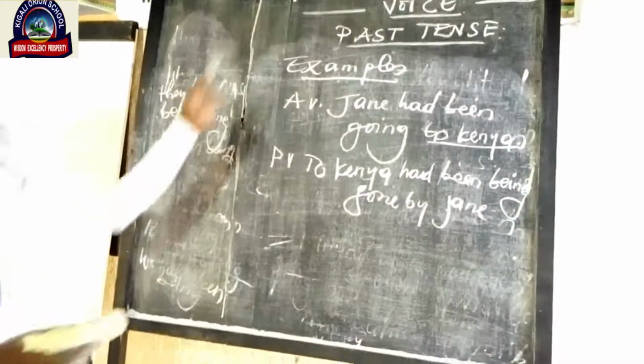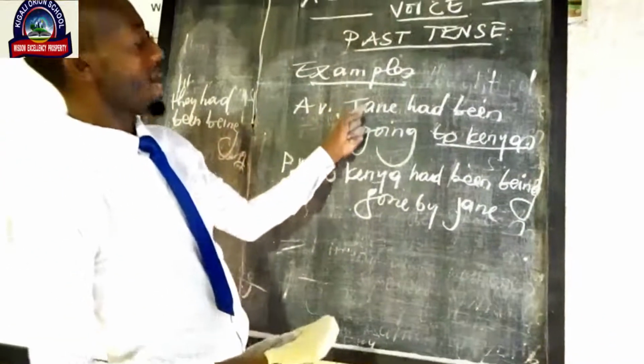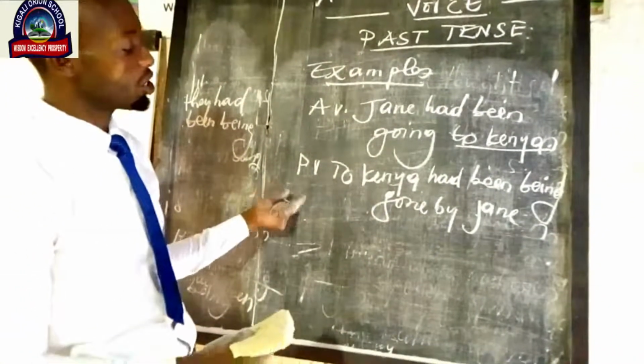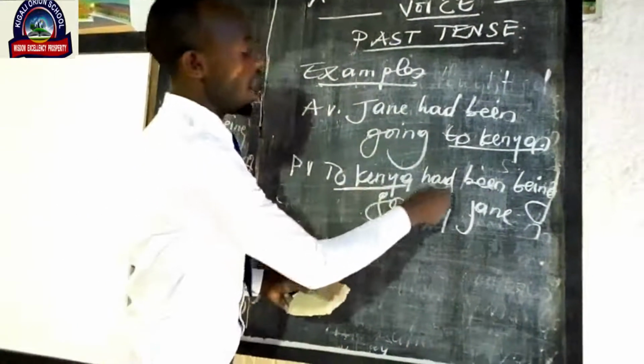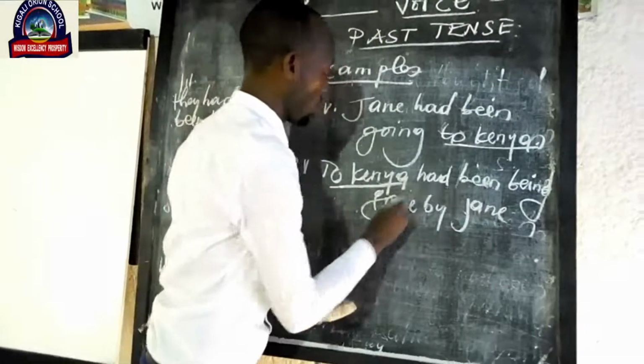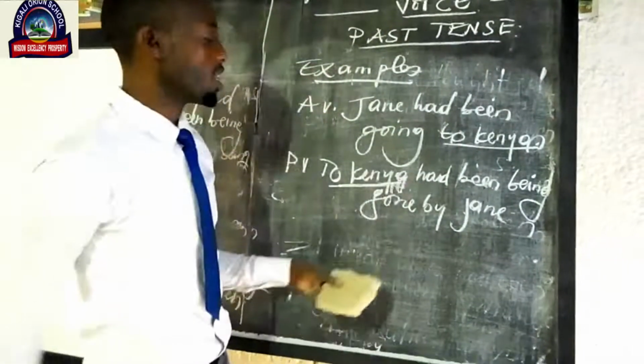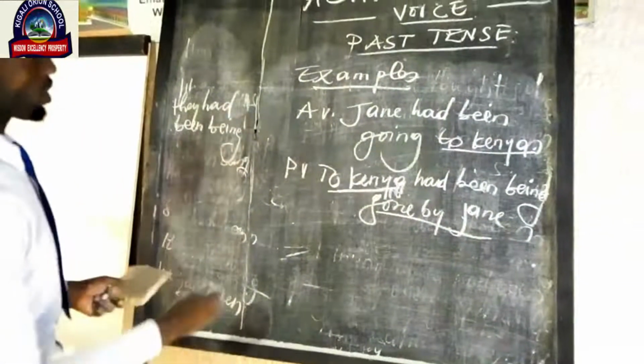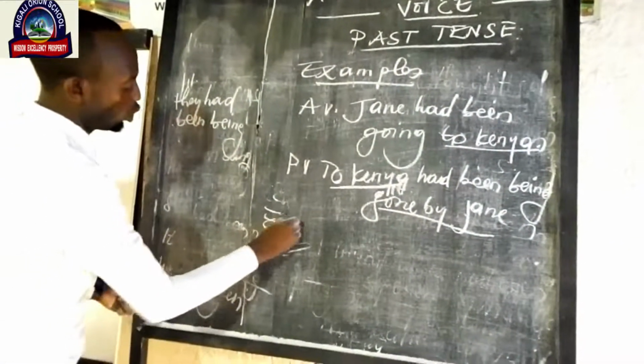Our example is in the past perfect continuous. How can we change it into passive voice? I said that to Kenya had been being, because to Kenya can be replaced by it, had been being gone by Jane. Let's get example number 2.